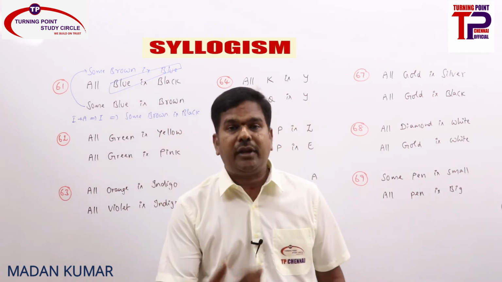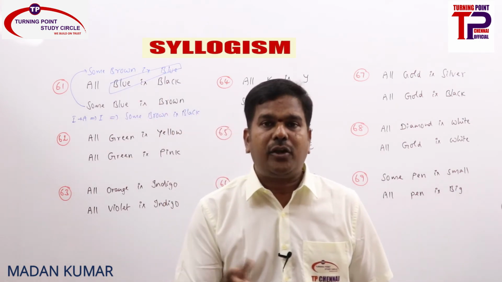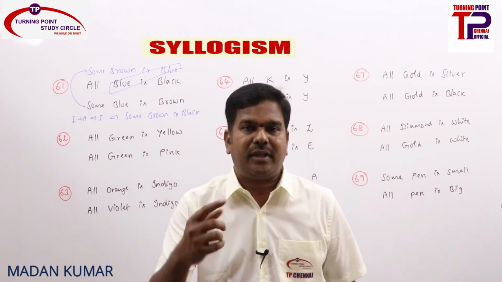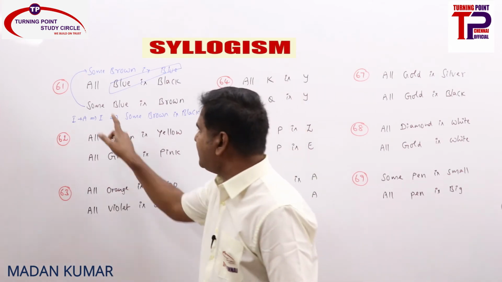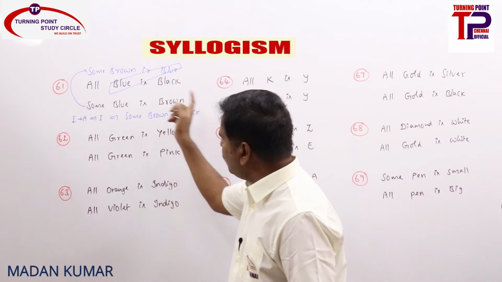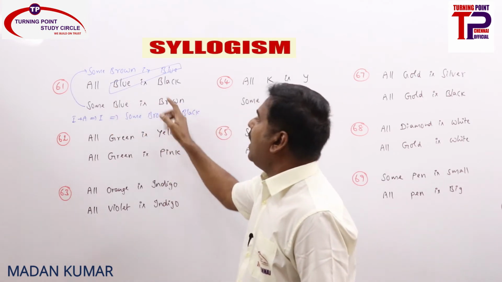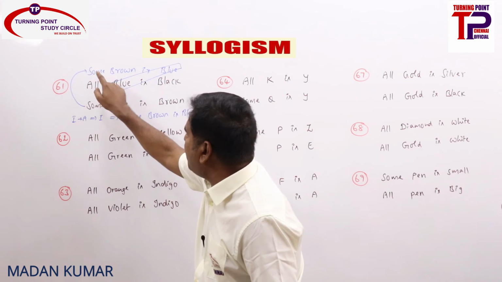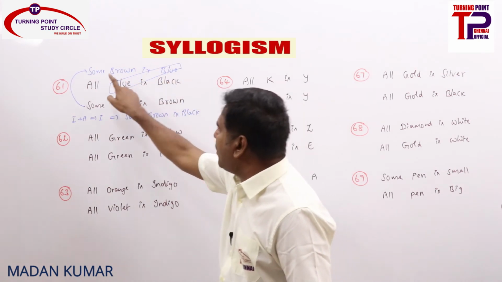Conversion, which one do we need to convert? If you convert A into I, there won't be any conclusion at all. But I into I means I plus A will give I as the answer. That is the reason "some blue is brown" was converted into "some brown is blue", and we interchanged these statements. So that one I just sent to the top. Some brown is blue.